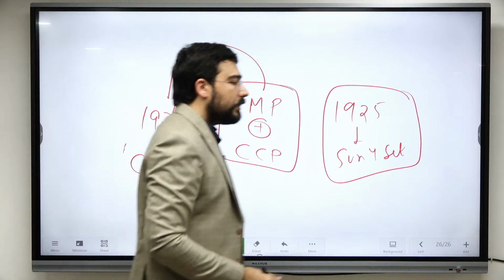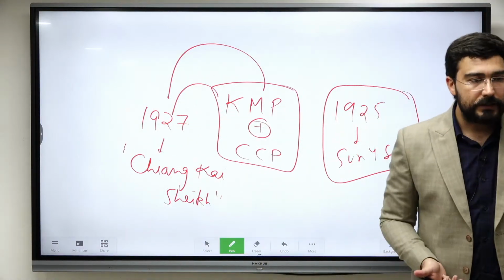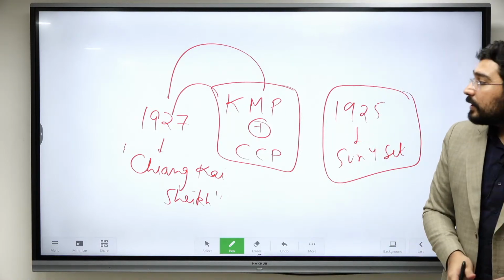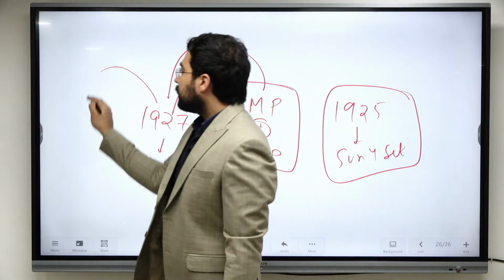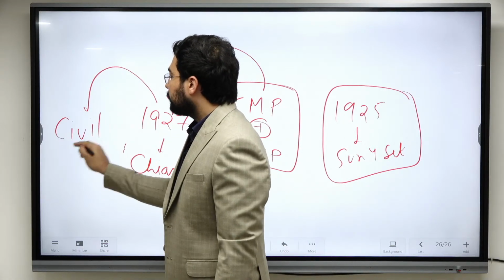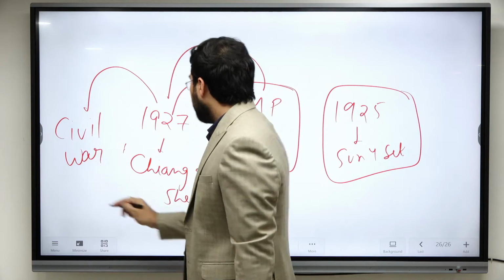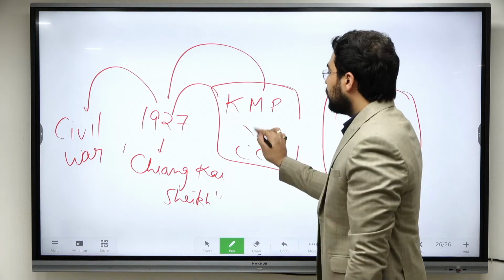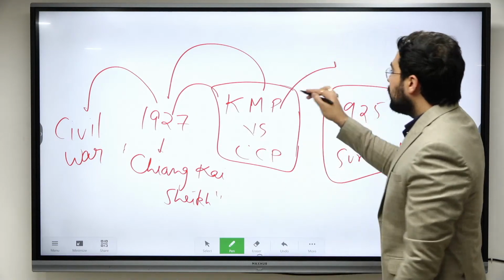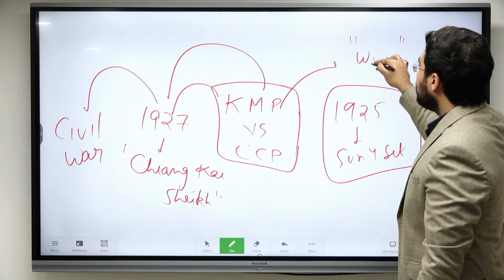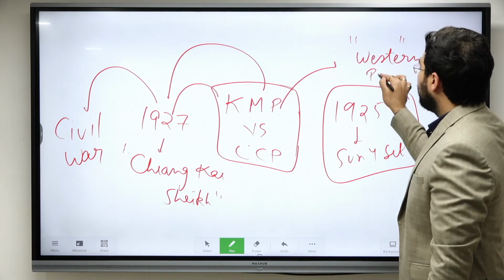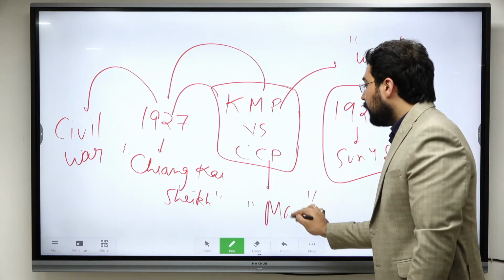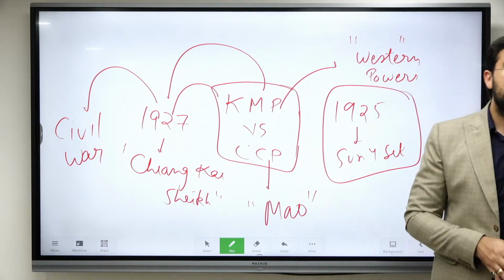KMP was a bigger party having more resources, army, etc. All of it came under the control of Chiang Kai-shek. So from 1927 onwards, we are going to see a civil war. The civil war is going to be between KMP versus CCP. This KMP is going to get support from Western powers, and this CCP is going to be under the leadership of Mao. So this is known as the Chinese Civil War.